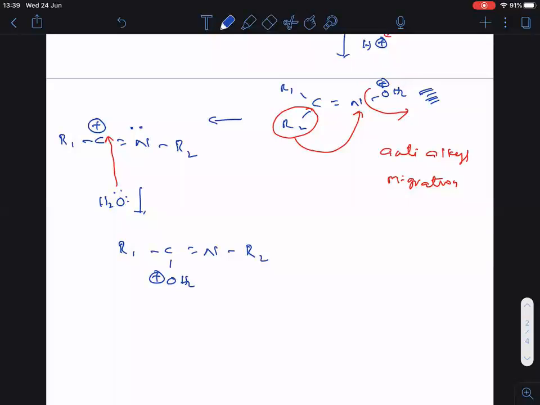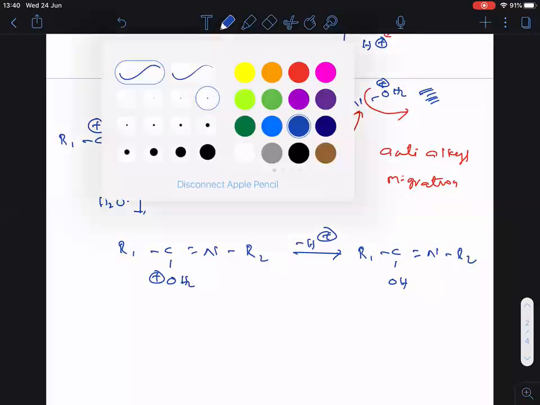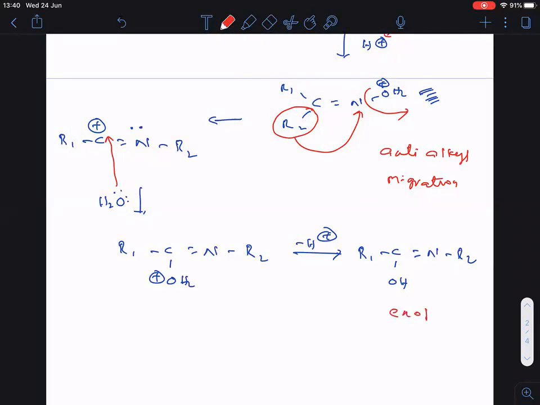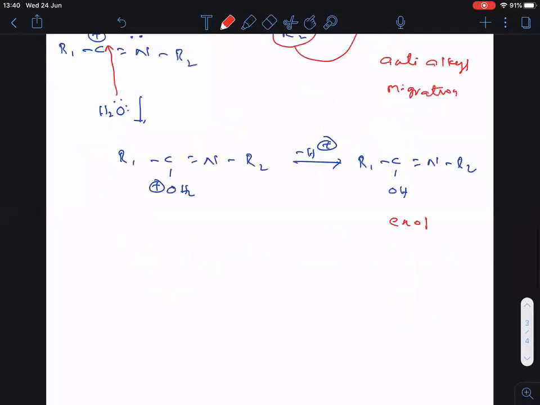Followed, everyone? Oxygen cannot bear the positive charge, so H plus is removed. Oxygen removes one H plus. Then what is the thing that is forming here? R1C, OH, double bonded N R2. Did you notice? This is the enol form. Clear, everyone?